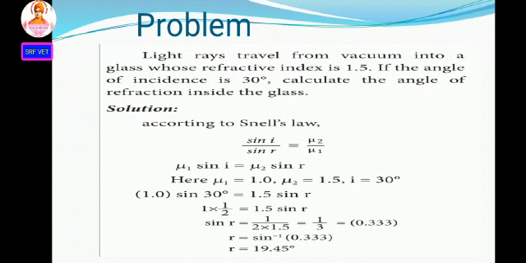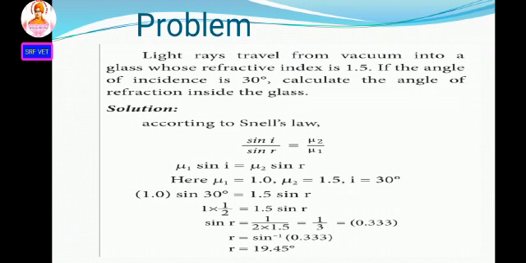Using Snell's law, a related problem we have to see. Light rays travel from vacuum into a glass whose refractive index is 1.5. If the angle of incidence is 30 degrees, calculate the angle of refraction inside the glass. That means light rays travel from one medium to another, vacuum into glass. The refractive index of the glass is 1.5, the angle of incidence is 30 degrees, and they ask for the angle of refraction.